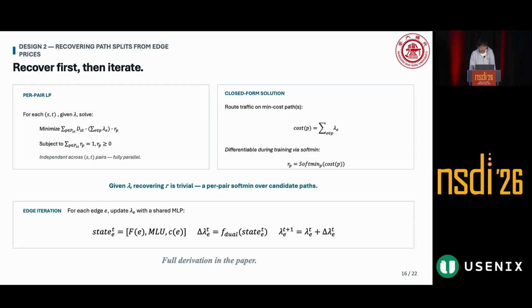To make this recovery trainable during training, we replace the argmin with softmin. This closed-form solution then serves as a bridge between the dual variables and the primal variables. Following a similar gradient-based analysis as in the primal space, we can derive the scalar features needed for updating the dual variables. And these features are listed at the bottom of the slide.